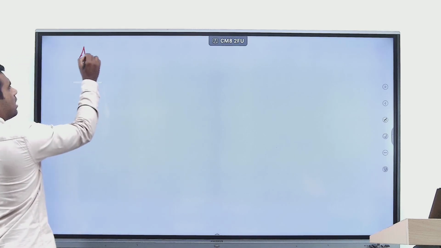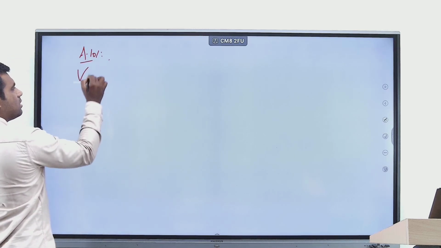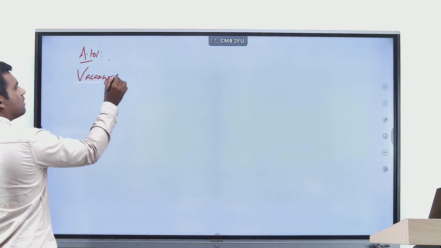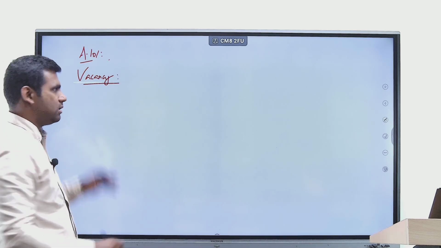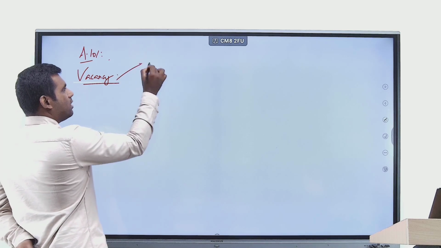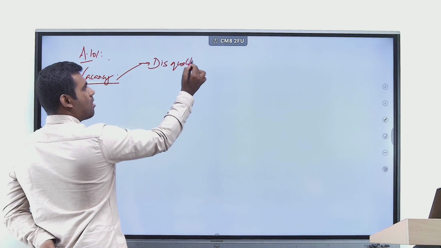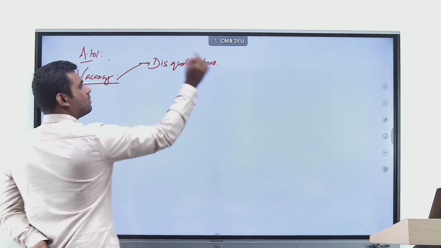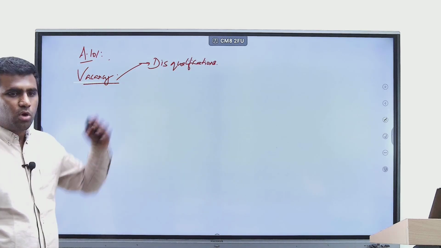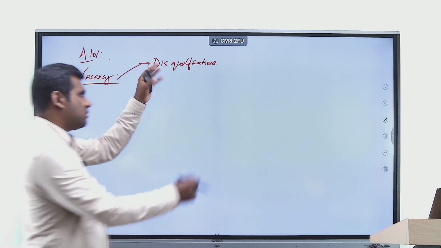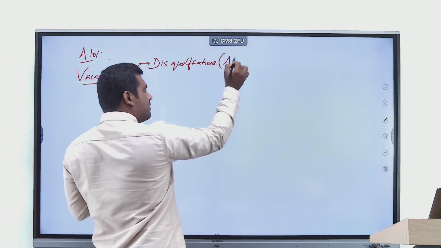Article 101 talks about the various grounds on which a vacancy arises. As per 101, vacancy arises because of disqualifications. What are the different types of disqualifications? We will see that later, which is the very next article.